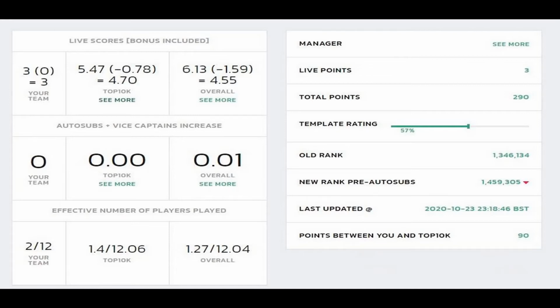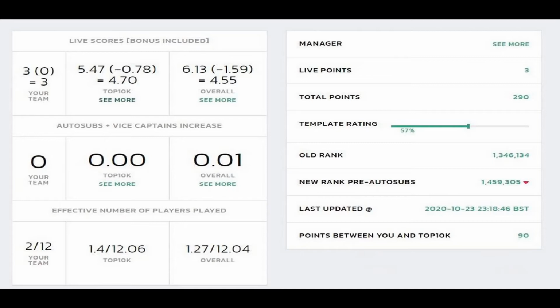The template for my team is 57%, that is just below the average of 60%. If you have a template rating higher than that, then there is a high chance of getting more points from your players. The more players you have who are selected by lots of managers, the more chance of a higher template rating. As I do not have any Everton asset who are highly owned and also sparse players who are in top demand with higher ownership, that's why my template rating is such.